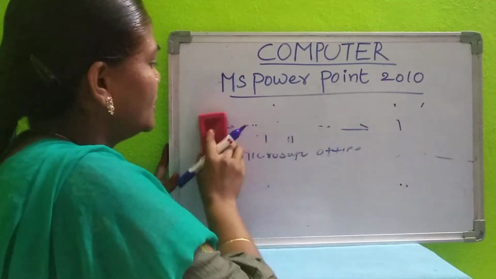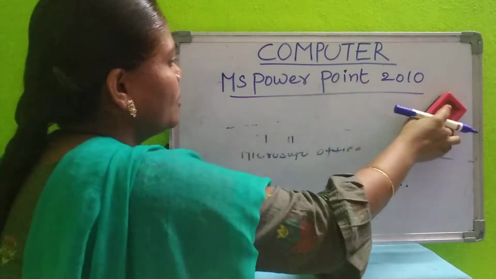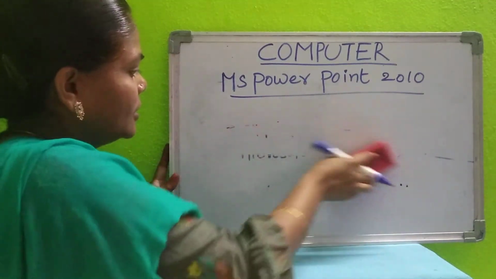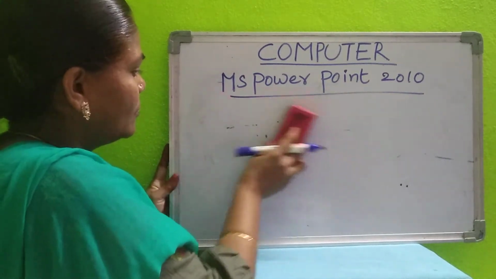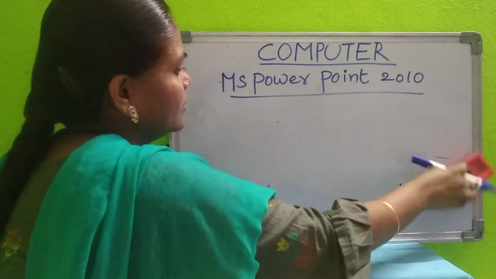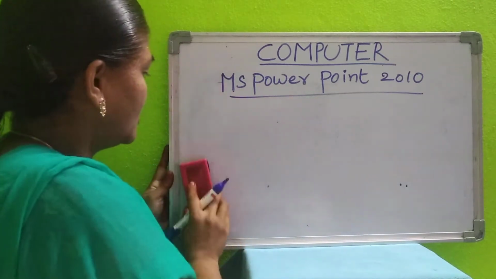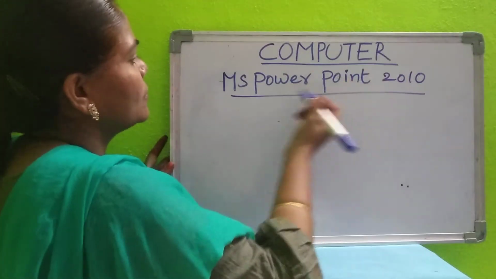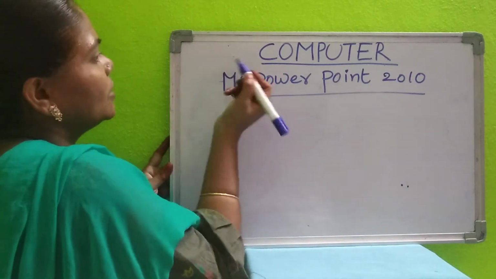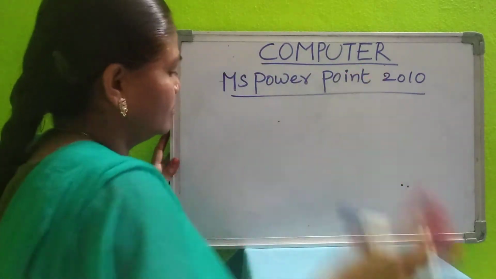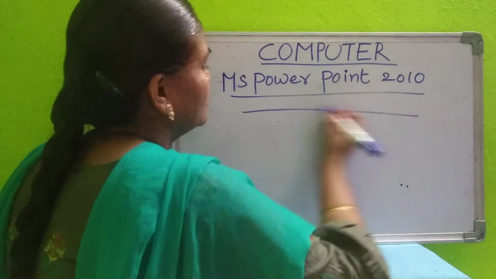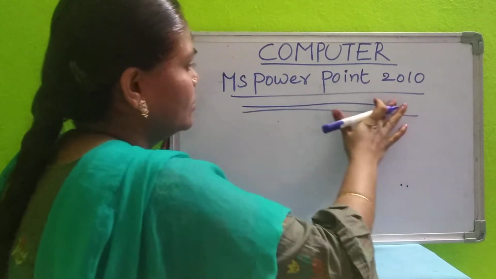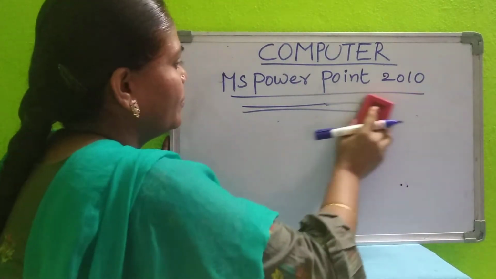So when you click on that, a separate window will be opened, as we have learned in Notepad or MS Word. In third class we have learned about Notepad and we have MS Word also, isn't it? So next, here we will learn about the components. Okay, first, whenever you open it, a separate window will be opened there.